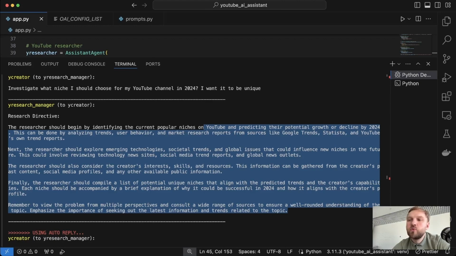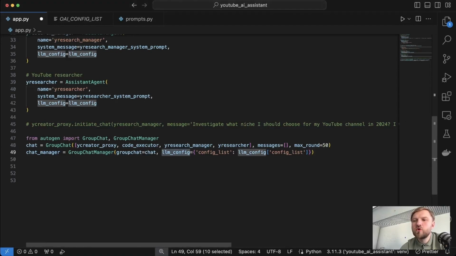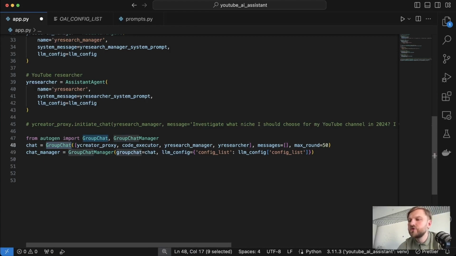So I suggest we move forward and create our group chat for our agent collaboration. In order to create our group chat, basically the sandbox where all our agents will collaborate with each other in order to do the research and provide a meaningful answer to the YouTube creator's question, we will use two classes from the Autogen library, the group chat and the group chat manager.